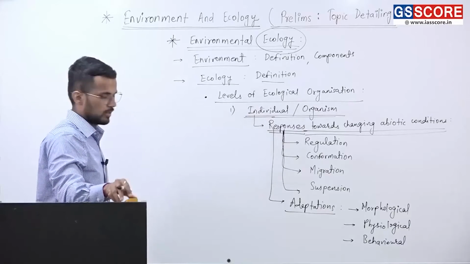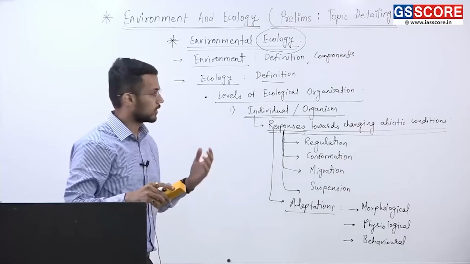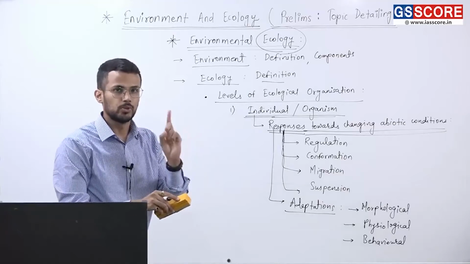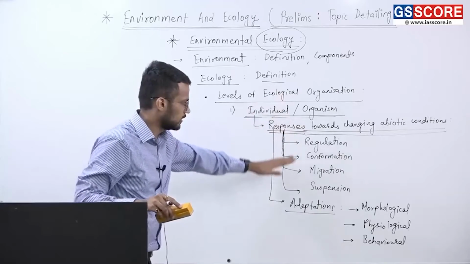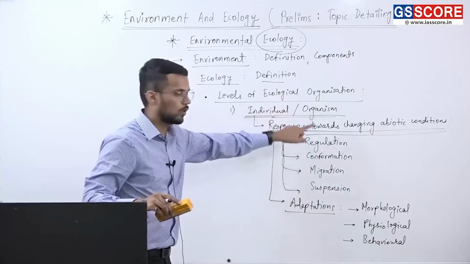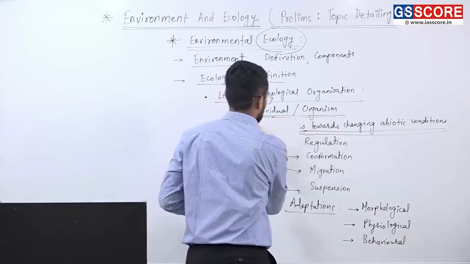That is first. Now the next level of ecological organization is population. First is individual and organism, and these are the subtopics under individual or organism.